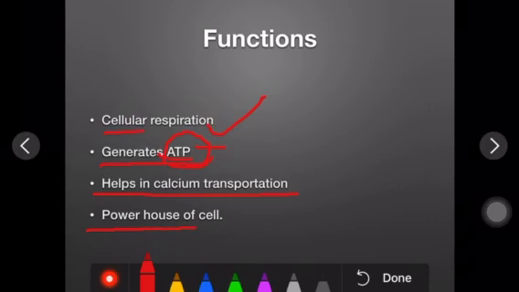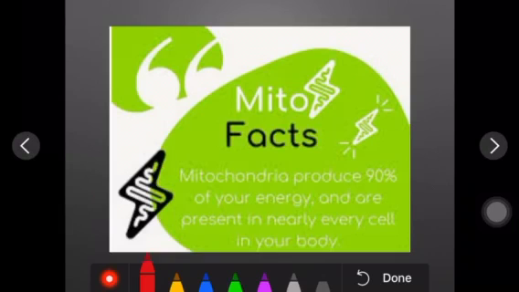They generate energy, so it is called the powerhouse of the cell. They can ask you which cell organelle is called the powerhouse of the cell and why. This you have to answer in a proper form, because they are generating energy, and energy will be in the form of ATP, right? And the full name of ATP is adenosine triphosphate, and they are involved in cellular respiration as well.